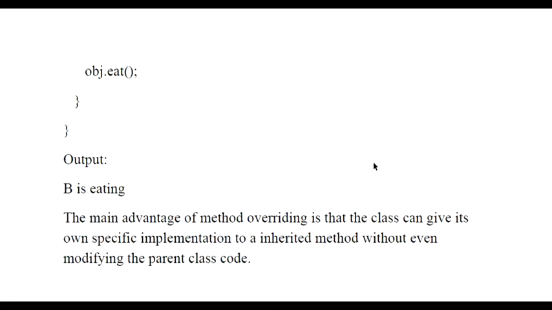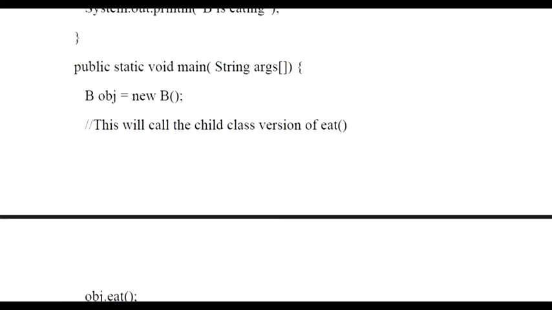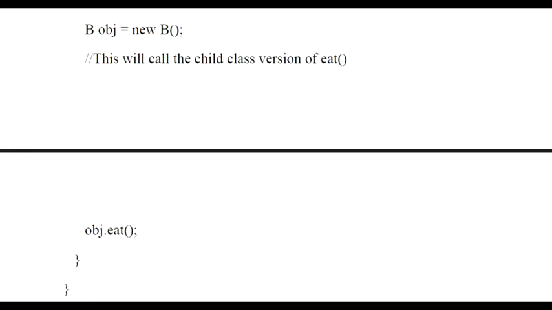So what is the basic advantage of method overriding? A class can give its own specific implementation to an inherited method even without modifying the parent class. You can see that I have declared the object of the second class, that is b. As soon as I declare the object of b, it will call that function only and it will print that b is eating.